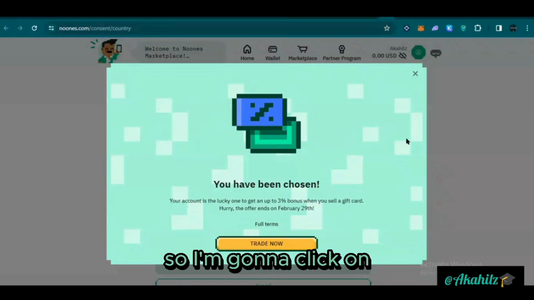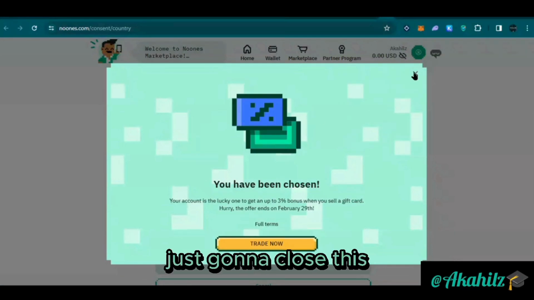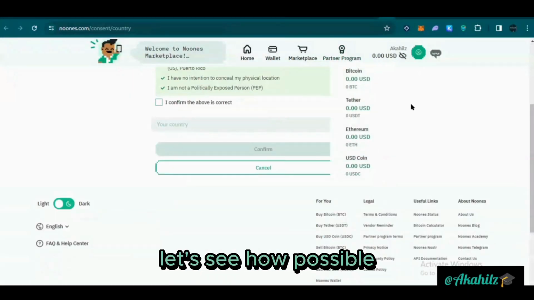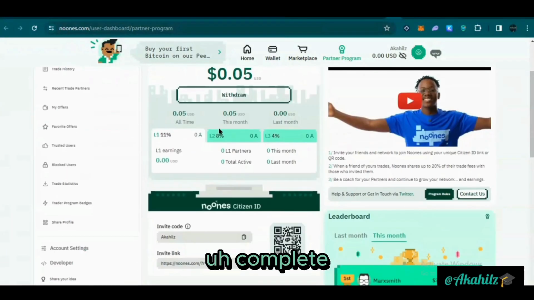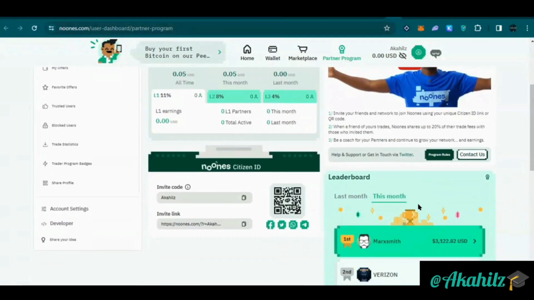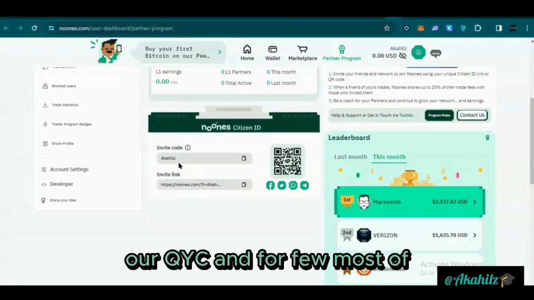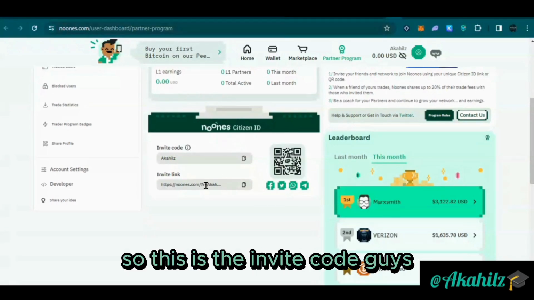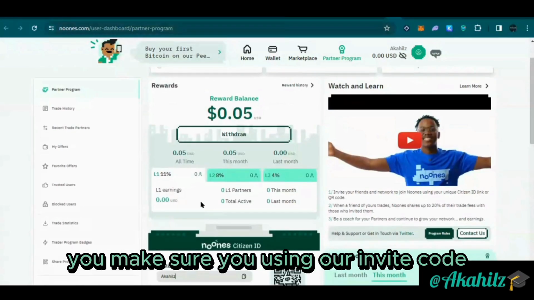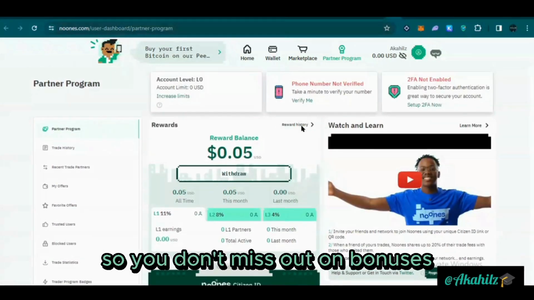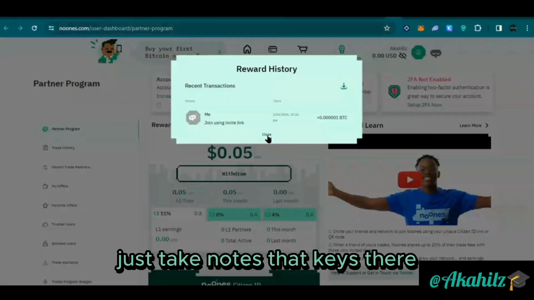So I'm going to click on these. Just going to close this trade now. Close this. Let's see how possible we can complete our KYC and fulfill most of our rewards. So this is the invite code, guys. So when you want to register, make sure you're using our invite code so you don't miss out on bonuses. Just take note, it's Akahilz there.